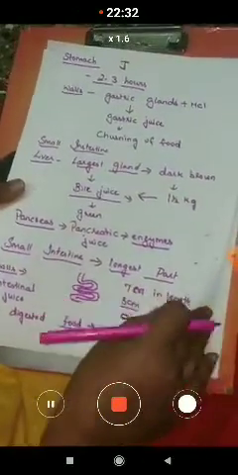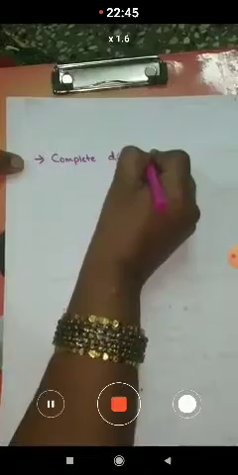So here we can observe that in the small intestine, complete digestion of food takes place. Yes, the complete digestion of food takes place in the small intestine. That is the final digestion. You will get the final product.